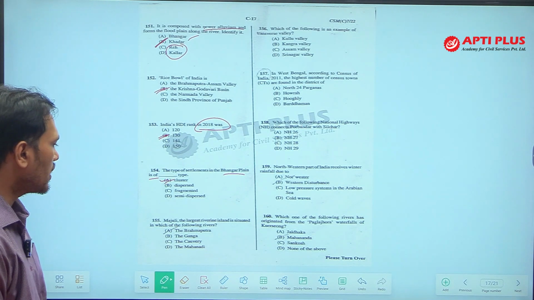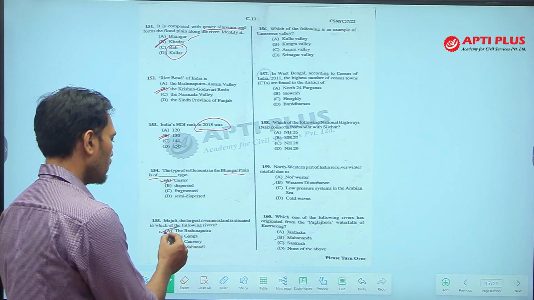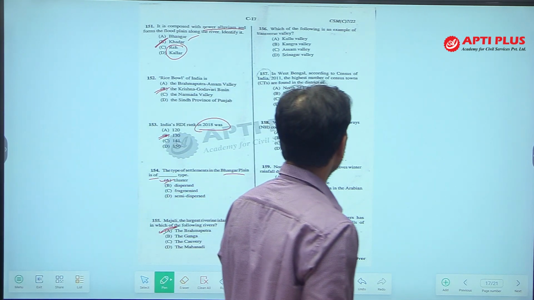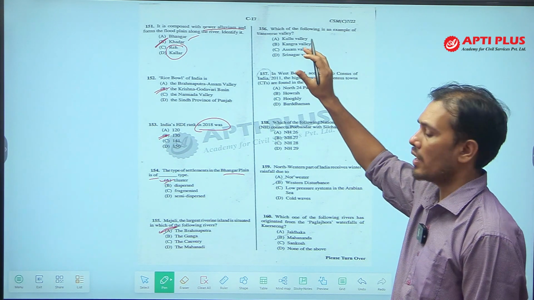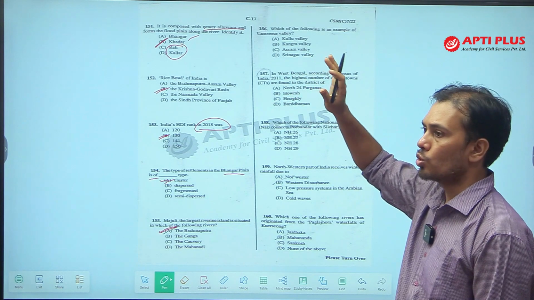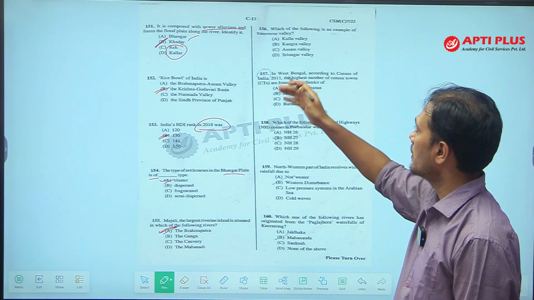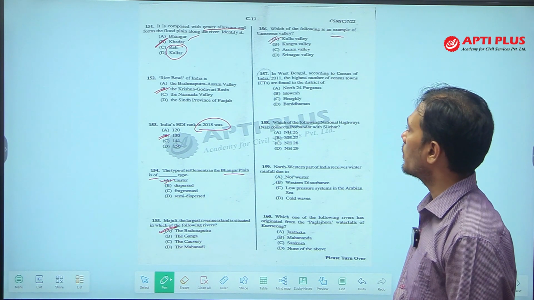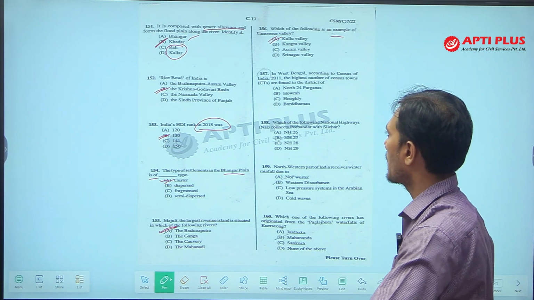Next, Majuli, the largest riverine island, is situated in which of the following rivers? The very common answer is Brahmaputra. Which of the following is an example of transverse valley? Transverse valley and longitudinal valley are two types of valleys found in the Himalaya. Doon and Duars are examples of longitudinal valley, and the example of transverse valley is Kullu valley. Remember, Kullu valley is in Himachal Pradesh.